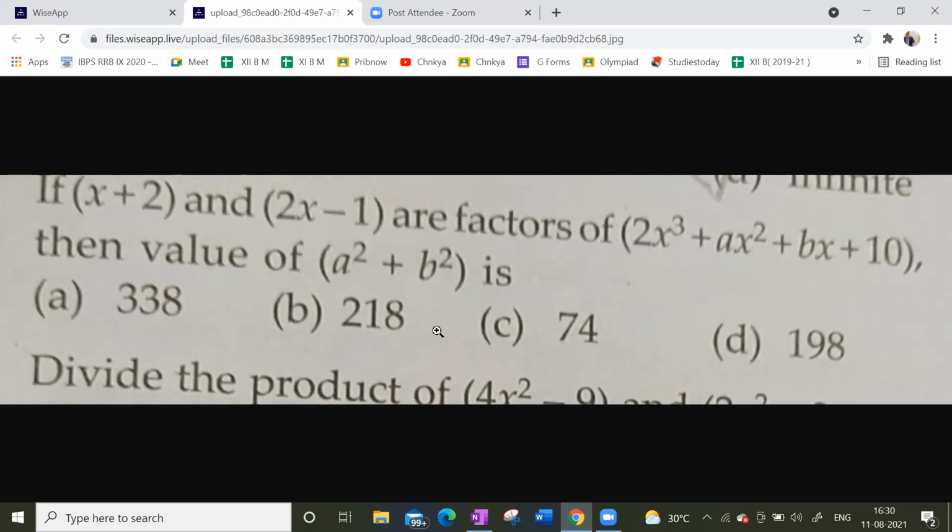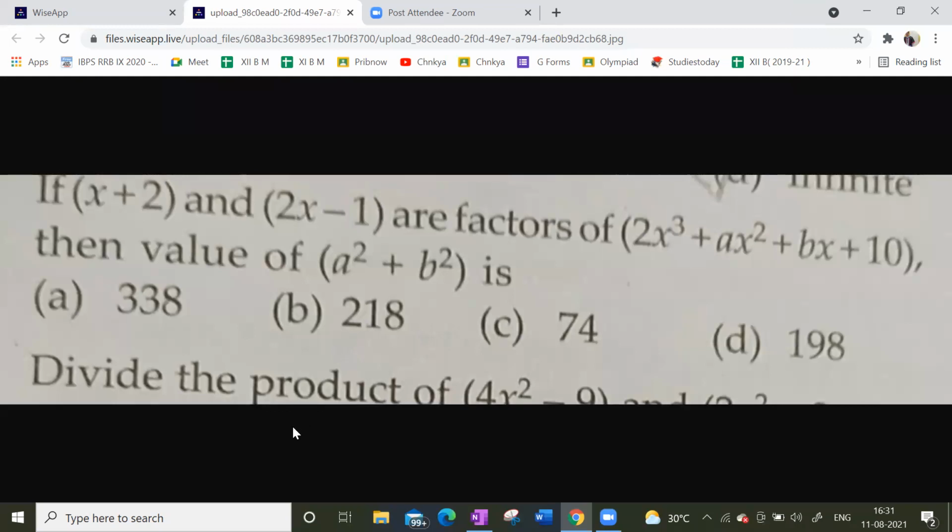How did you do it? First I took the value of x as minus 2 and substituted it in p of x, and then I took the value of x as 1/2 and substituted it in p of x. Then we can get the values of a and b. No problem, we'll see the options.